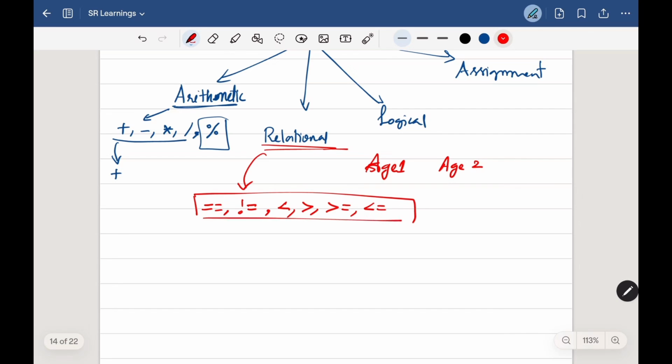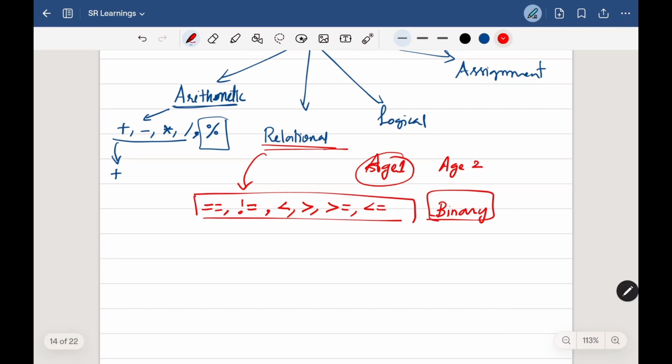And one thing to note here is we should be able to compare only two values. That's the main thing about this relational operator. And also, operators which depend on two operands, like two variables or two expressions, are called binary operators. So all the arithmetic, relational, logical and assignment operators are called binary operators.